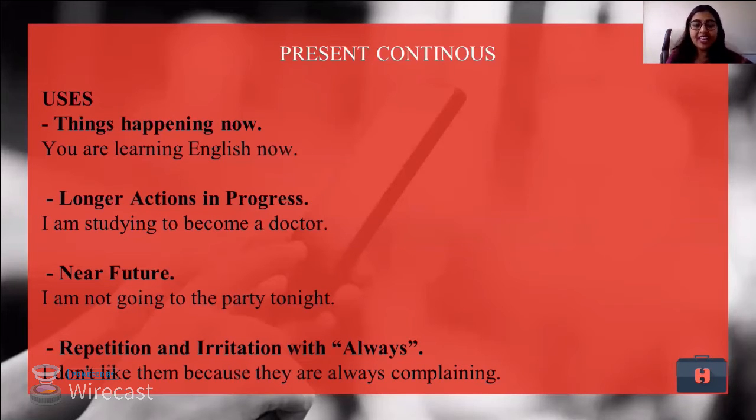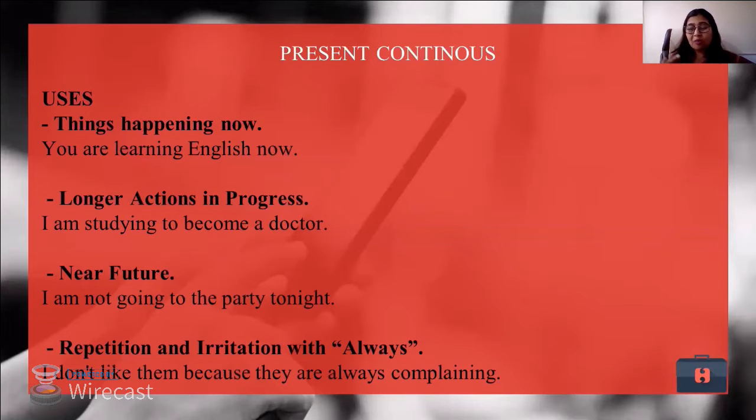So I'm studying. Near future: I'm not going to the party tonight. When I talk about things that are yet to happen, but it's a pre-planned event, I can also use present continuous tense. So maybe I am using this sentence in the afternoon, but still I am saying I am not going to the party tonight. It's a pre-planned event.